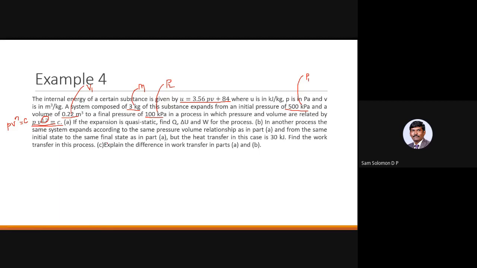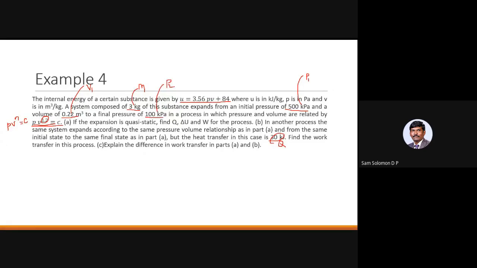Okay, question number 2 is, in another process, the same system expands according to the same pressure volume relationship as in part A, and from the same initial state to the same final state as in part A, but the heat transfer in this case is 30 kilojoule. So they have given heat transfer here, which happens to be 30 kilojoule. This is subdivision B. Find the work transfer in this process, which means in subdivision B, the process is no longer quasi-static.